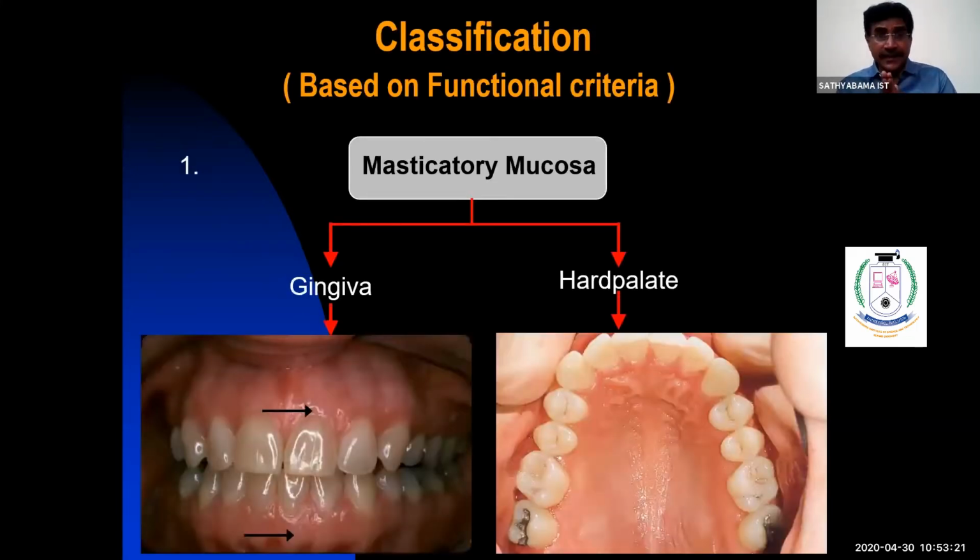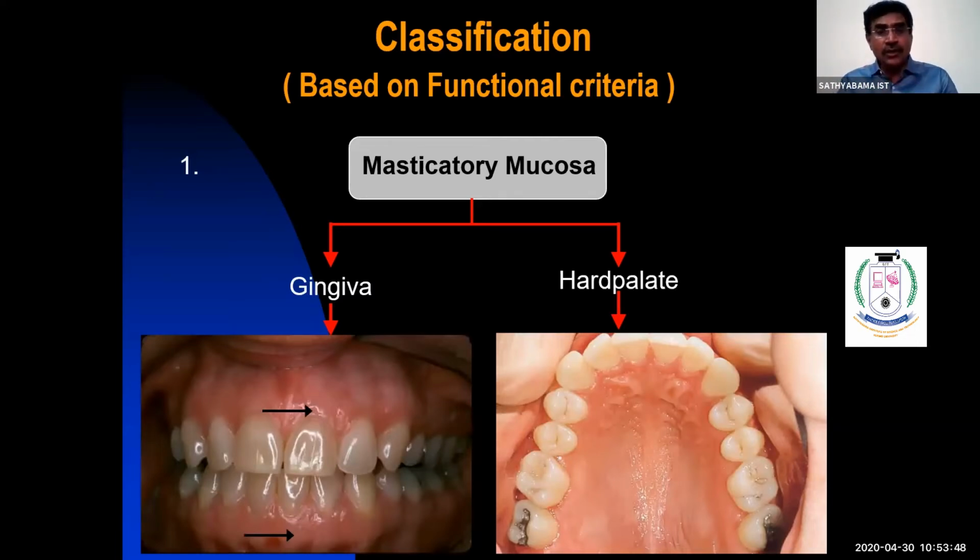As I said earlier, the oral mucous membrane can be classified based on function, based on characterization. Okay, I am going for an overview of what I took in the last two classes, so that you can understand when I go today specifically into the palate and gingiva, the anatomical aspect and histology aspect. When you understand this, you can interpret specific regions of the oral mucosa better.